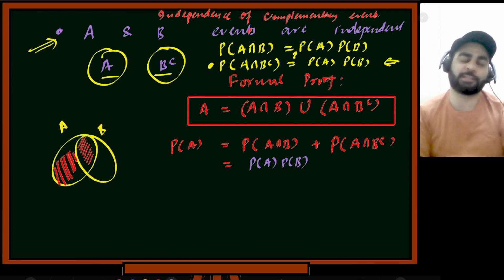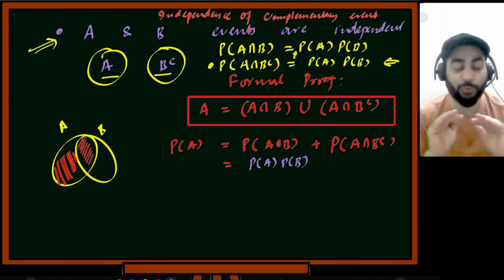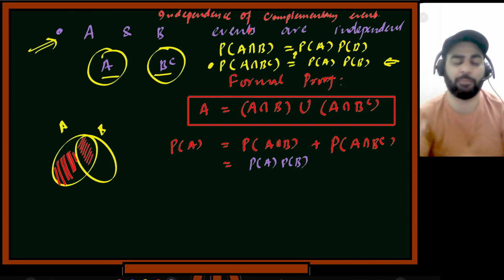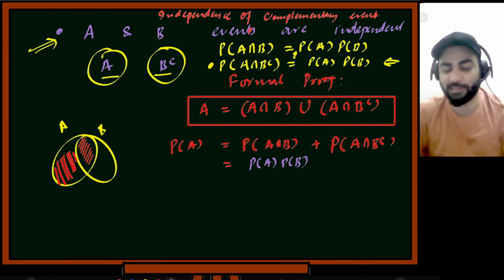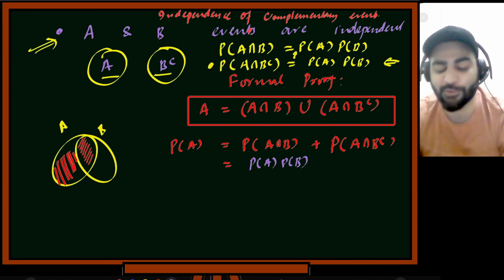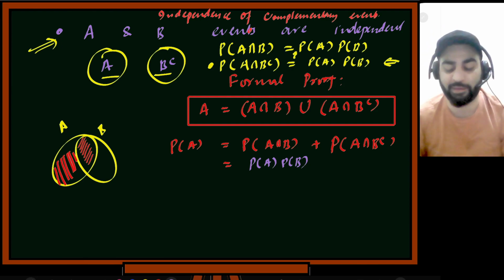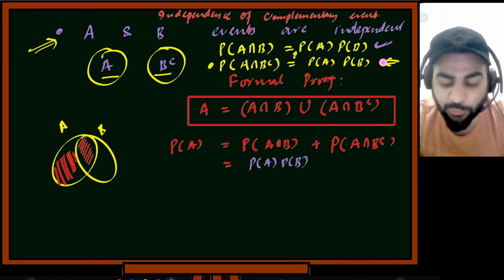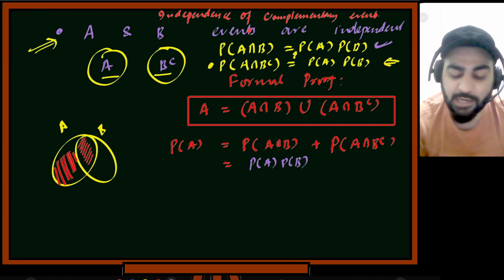See how I prove the things. Please have a look at this, because I'm not proving this only. I'm telling you how to prove things. If somebody told you how to prove a thing, because seriously I don't even know myself. When I started the proof, I did not know whether A and B complement are independent. So I start with this because this is given to me, and this is the thing I want to confirm: is it equal or not? So I started with expanding the A. I said A intersection B can be written like this.